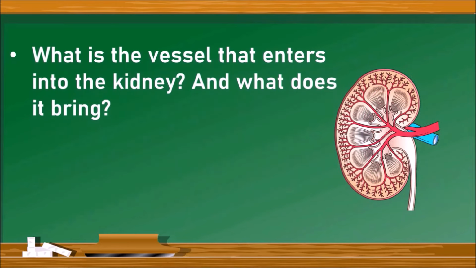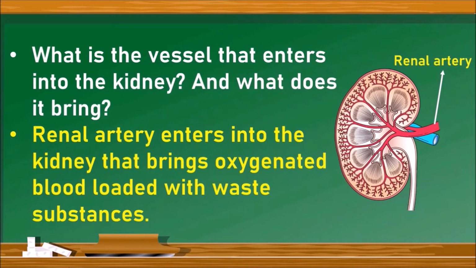What is the vessel that enters into the kidney and what does it bring? When labeling, I have already said that the blood vessel which enters into the kidney is the renal artery. So this renal artery enters into the kidney and brings oxygenated blood along with the waste substances collected from different parts of the body.